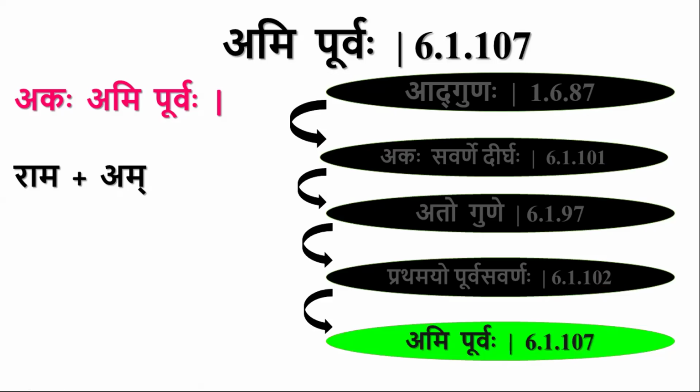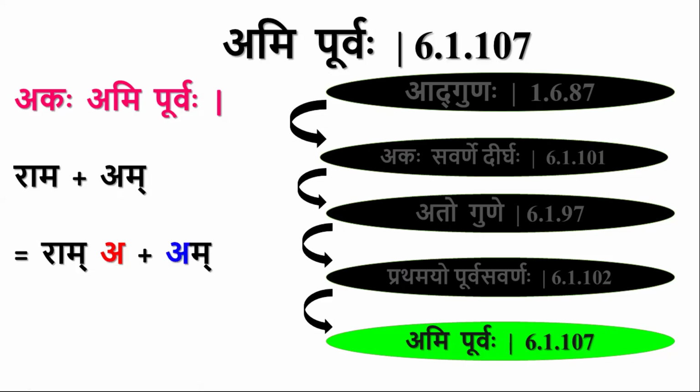So in this case, Rama plus Am, all these sutras, Adgunaha, Akasavarna Dirghaha, Atogune, Pratamayo Purva Savarnaha, all these get blocked, and Ami Purvaha is applicable and it is not blocked by any other sutras in the Sutra Pata. So by Ami Purvaha, we have Akara followed by Akara.